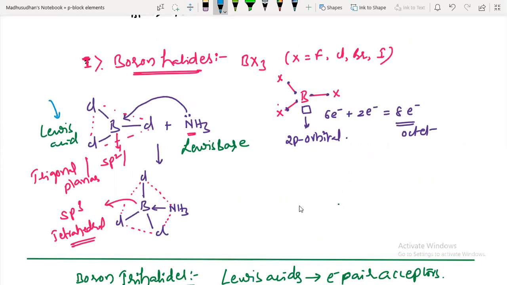Okay, why do they act as Lewis acids, guys? Due to incomplete octet, they accept a pair of electrons, isn't it? That's how it acts as a Lewis acid. So before donation, it is sp2 trigonal planar. After donation, ammonia is attached to the central boron atom, and it changes to sp3 tetrahedral geometry.